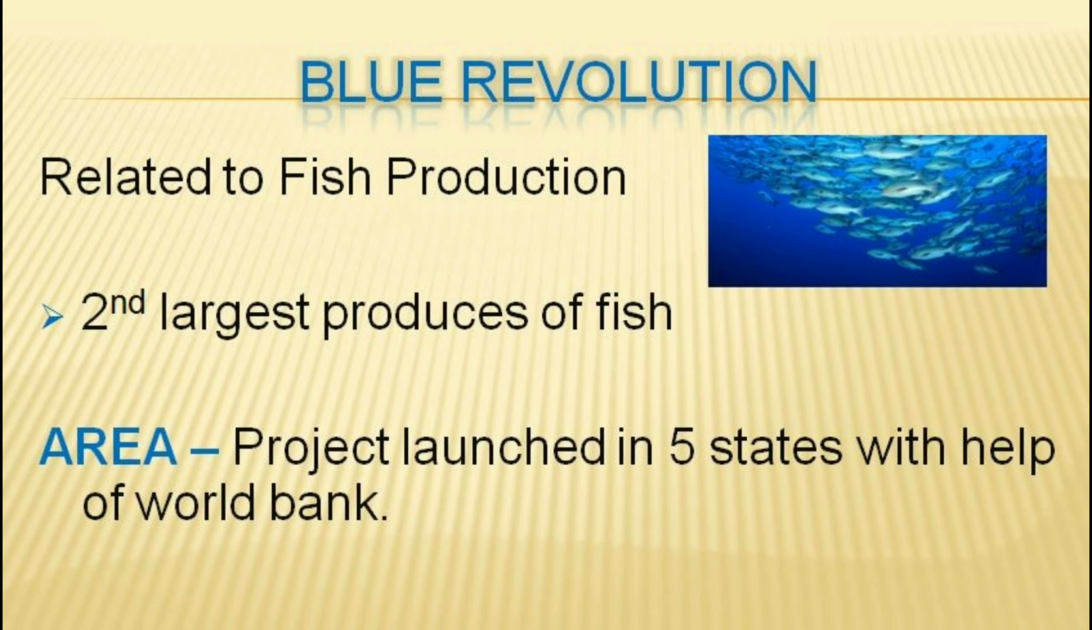Next revolution is Blue Revolution. It is related to fish production. Means improving the production of fishes. India is third largest producer of fish, and a project was launched in 5 states with the help of World Bank for the fish production increments. मीन्स फिश के प्रोडक्शन को कैसे इंक्रीज किया जाए, कैसे फ्रूटफुल बनाया जाए, उसके लिए एक प्रोजेक्ट लॉन्च किया गया था इन 5 states. I hope all the revolutions are clear to you all.